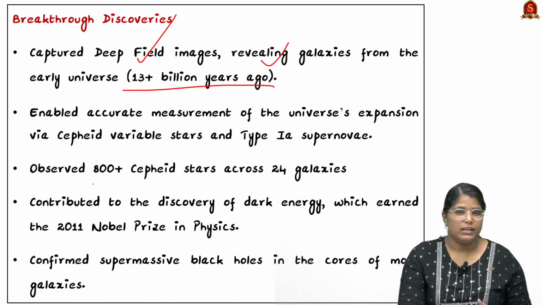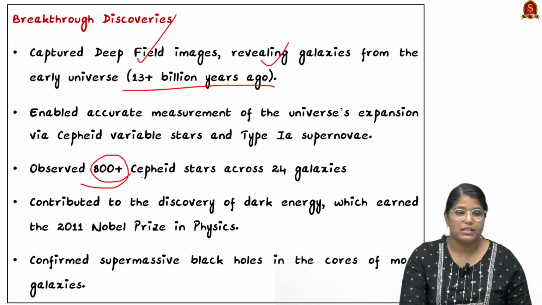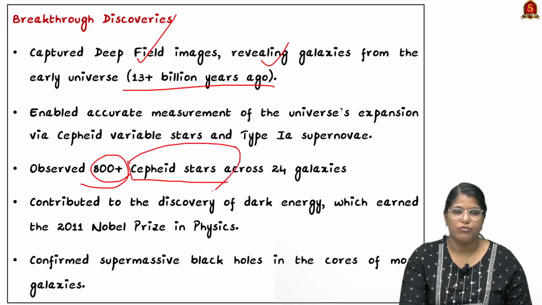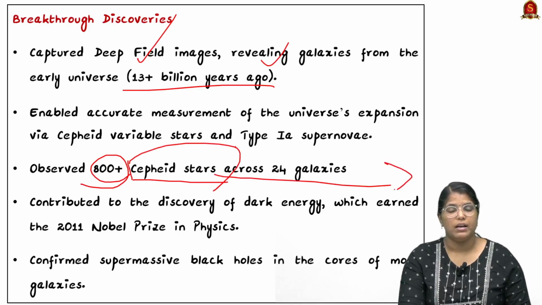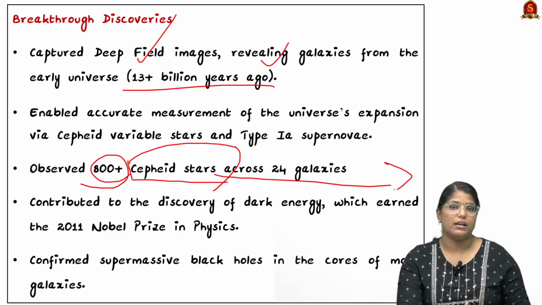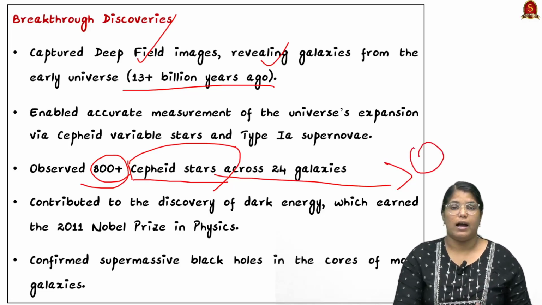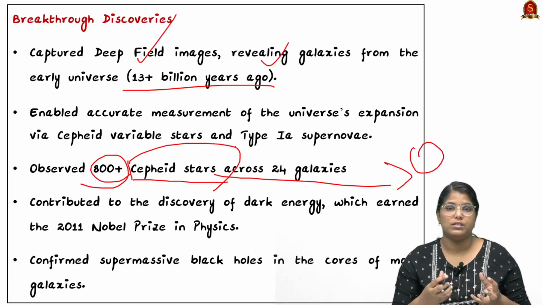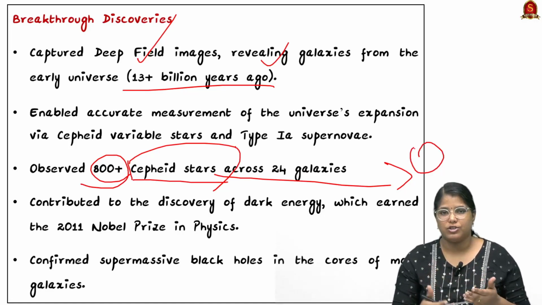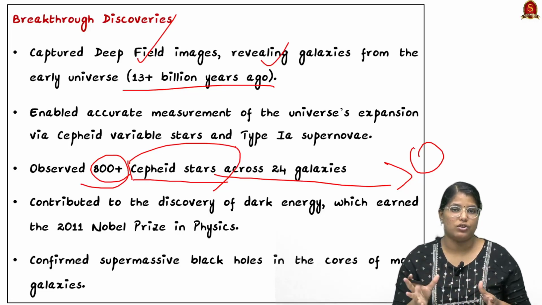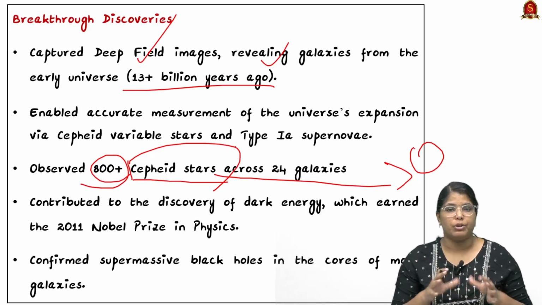Second important thing is it has observed 800 plus Cepheid stars. Here this particular term might be very new for you. Cepheid stars are nothing but a type of pulsating star. A pulsating star is a star whose light changes. The glow changes based on the contraction and relaxation of the outer layer of that particular star.